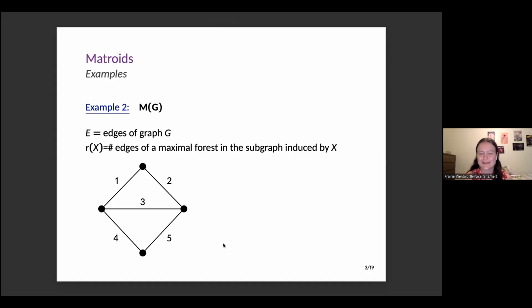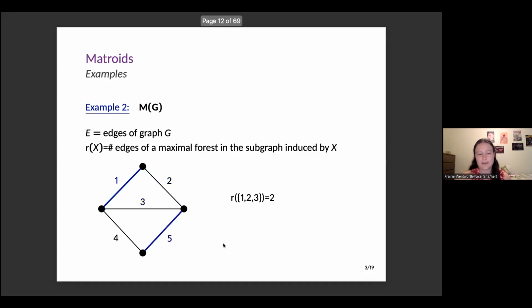So I'll go through one more example. If we take the edges of any graph G, we can make a matroid out of it. And our rank is going to be the number of edges of a maximal forest in the subgraph induced by whatever set we're looking at. So if I look at this graph here, if I look at the first 3 edges, so edges 1, 2, and 3, and I want to know the rank of 1, 2, and 3, in order to get a tree or a forest, I need to remove at least one edge, because right now it's a cycle. So in this case, the rank is going to be 2.